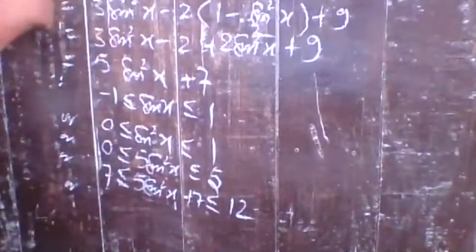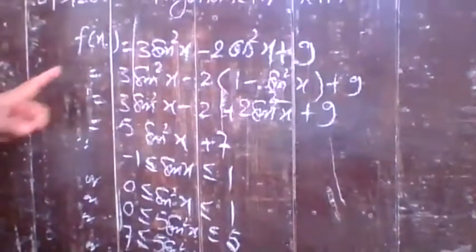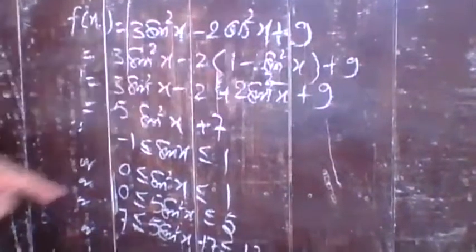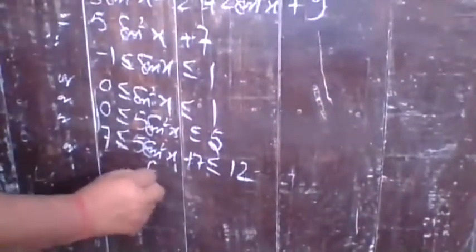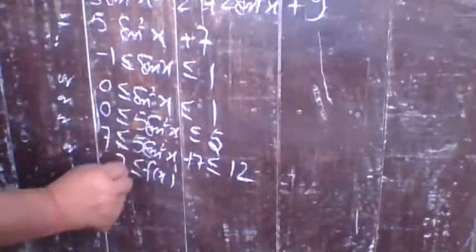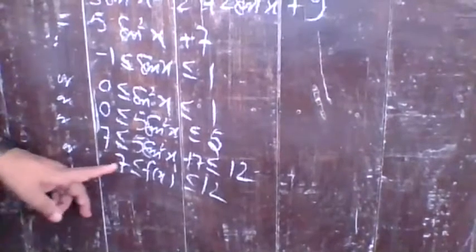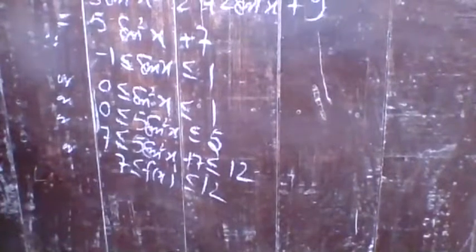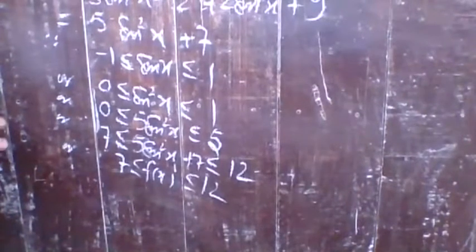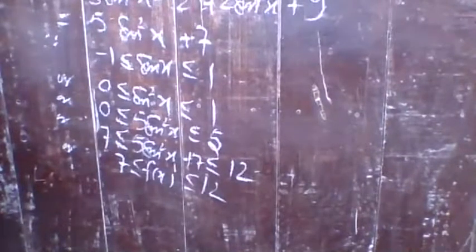Suppose here you have a function which is given like that. Suppose the function f(x) is given in this way, and you have to find the minimum and maximum value. No doubt that is the value of the function, so this f(x) is greater than or equal to 7 and less than or equal to 12. So you can say 7 is the minimum value and 12 is its maximum value. In this way, you can write it: minimum value of f(x) is equal to 7 and maximum value of f(x) is equal to 12.